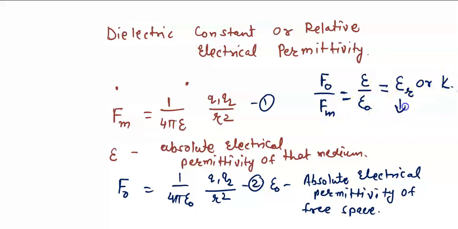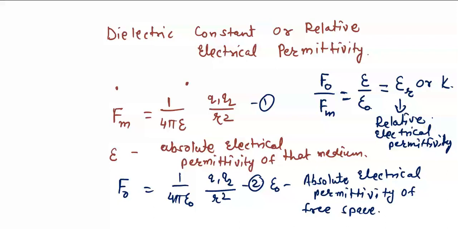Epsilon r or k is called the relative electrical permittivity. It means that this is the relative electrical permittivity of that medium with respect to vacuum or air. Okay, with respect to vacuum or air.